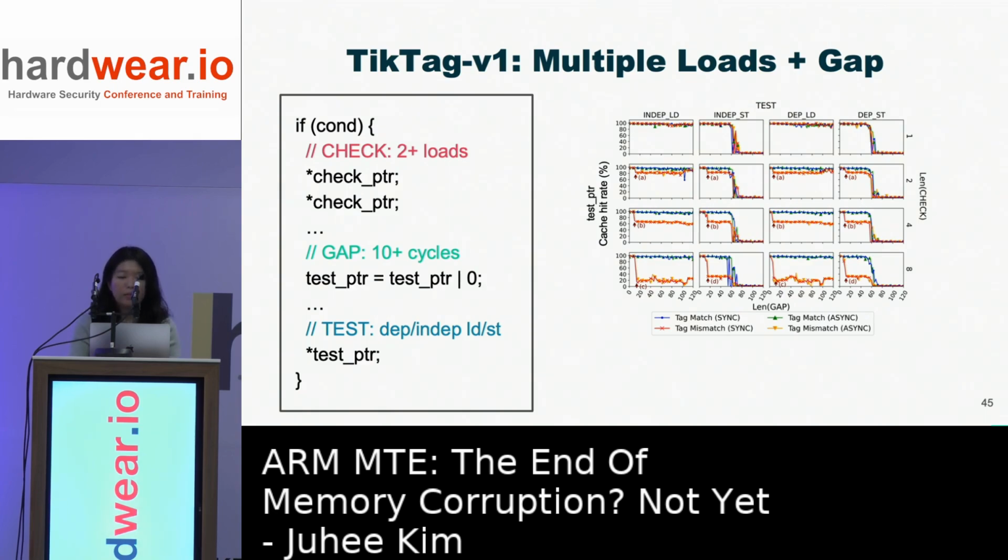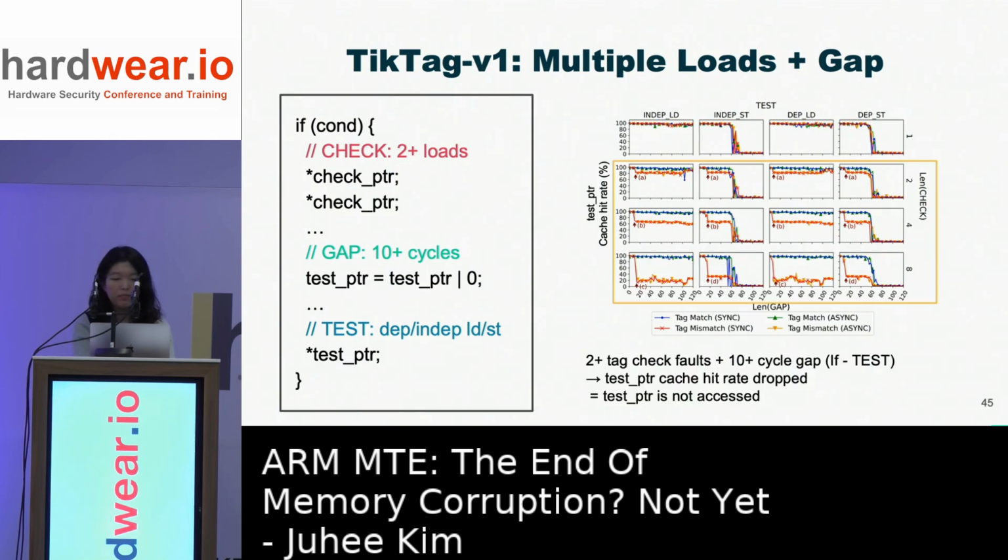After that, the test block accesses the test pointer, either dependent or independent of the track block, and either by a load or store access. The graph on the right shows the test pointer cache hit rate after this gadget, based on the number of track loads, the type of test instructions, and the length of the gap.